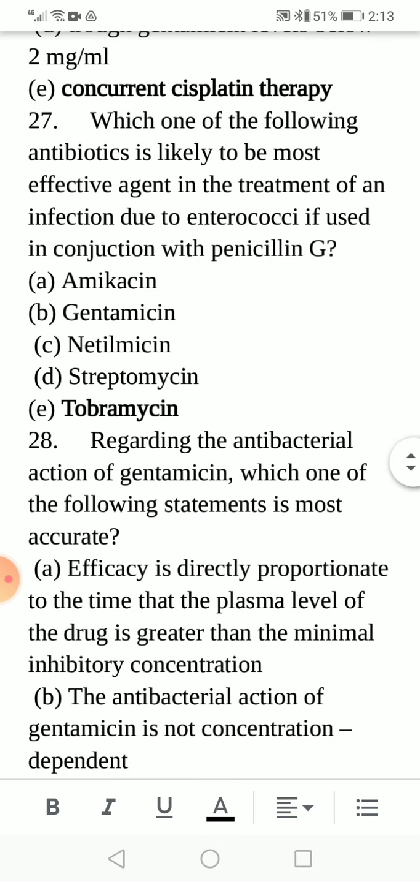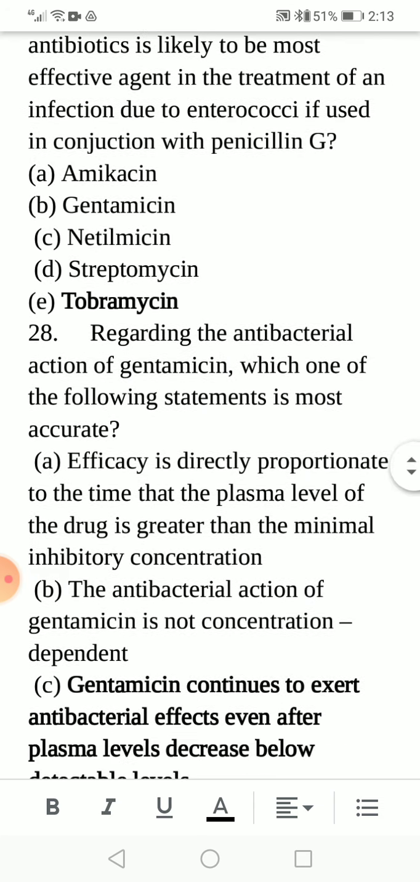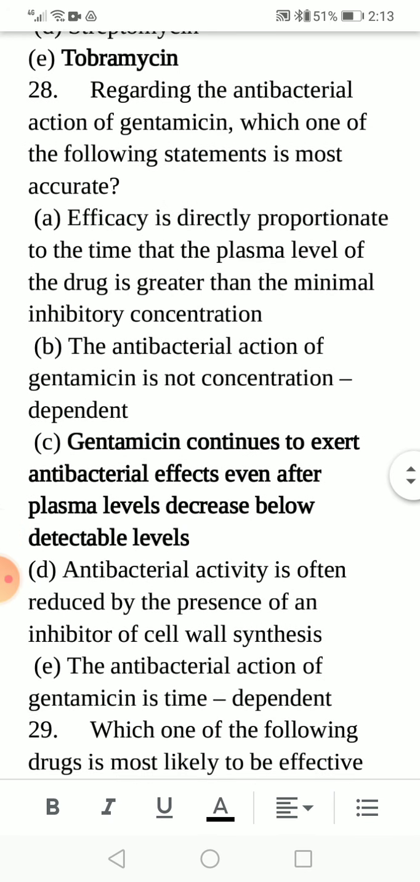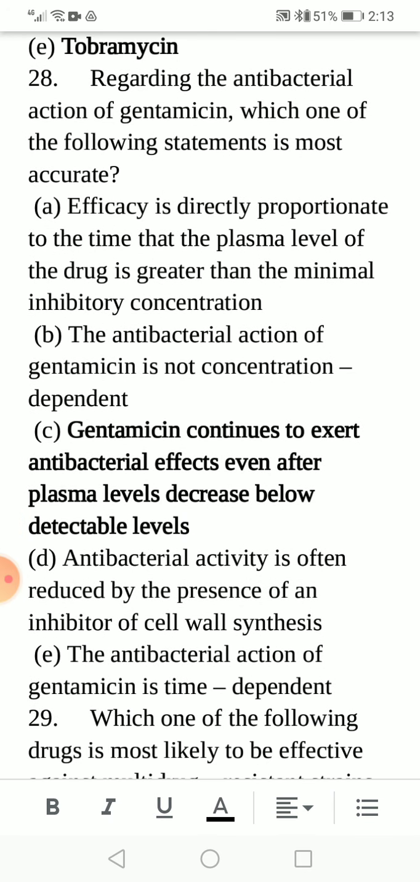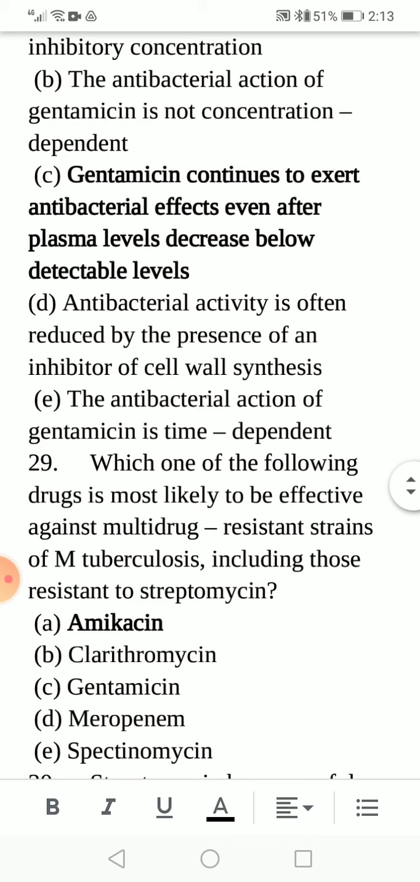Question 27: which one of the following antibiotics is likely to be the most effective agent in the treatment of an infection due to enterococci if used in conjunction with penicillin G? Option E, tobramycin, is the correct answer. Question 28: regarding the antibacterial action of gentamicin, which one of the following statements is most accurate? Option C, gentamicin continues to exert antibacterial effects even after plasma levels decrease below detectable levels. This is the correct option.